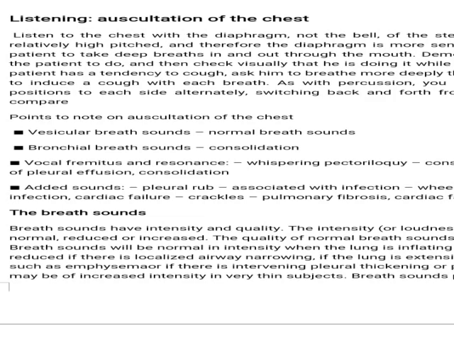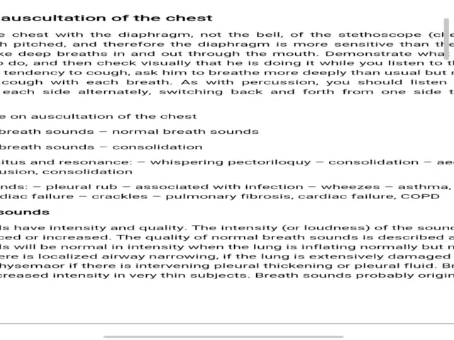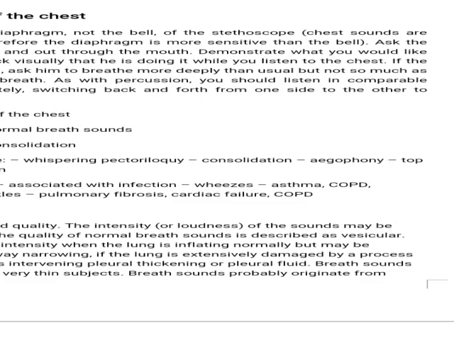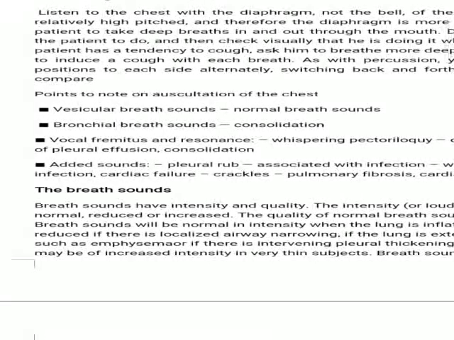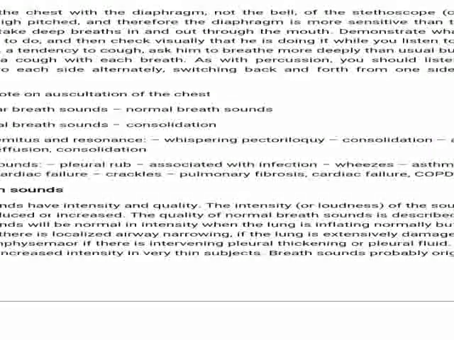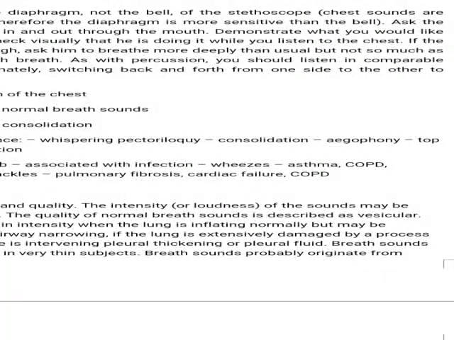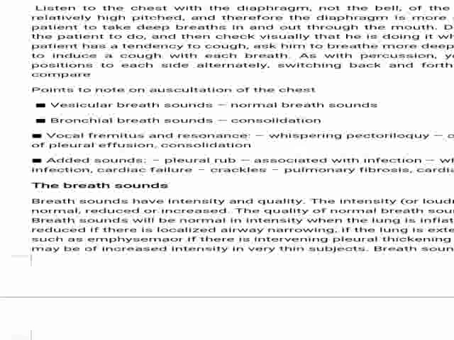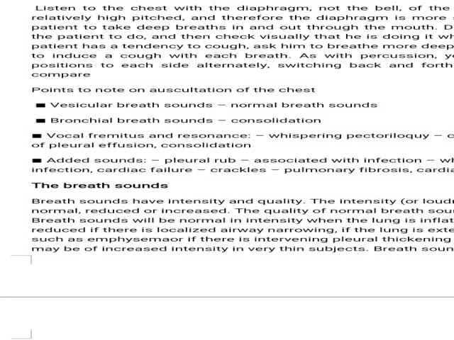Added sounds are pleural rub associated with infection; wheeze in asthma, COPD, infection, cardiac failure; crackles in pulmonary fibrosis, cardiac failure, COPD. The breath sounds have intensity and quality.